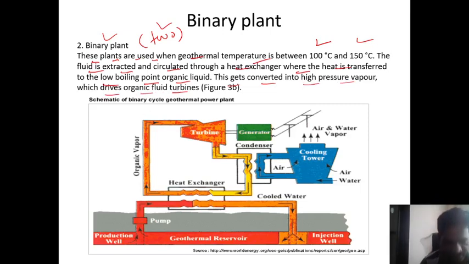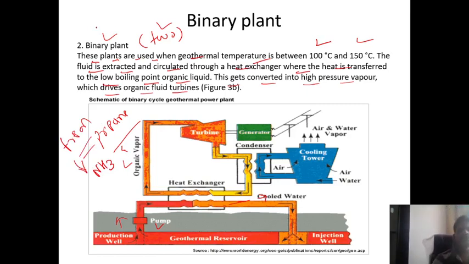You see here, through the production wells from the geothermal reservoir with the help of the pump, this binary fluid, meaning the mixture of steam and water, comes out and is transferred through this pipeline. But it cannot be directly used for power generation. Here we can use one organic fluid like propane, then another is NH3 ammonia, or freon, such types of secondary working fluid will be used. That's why it is called the binary plant.